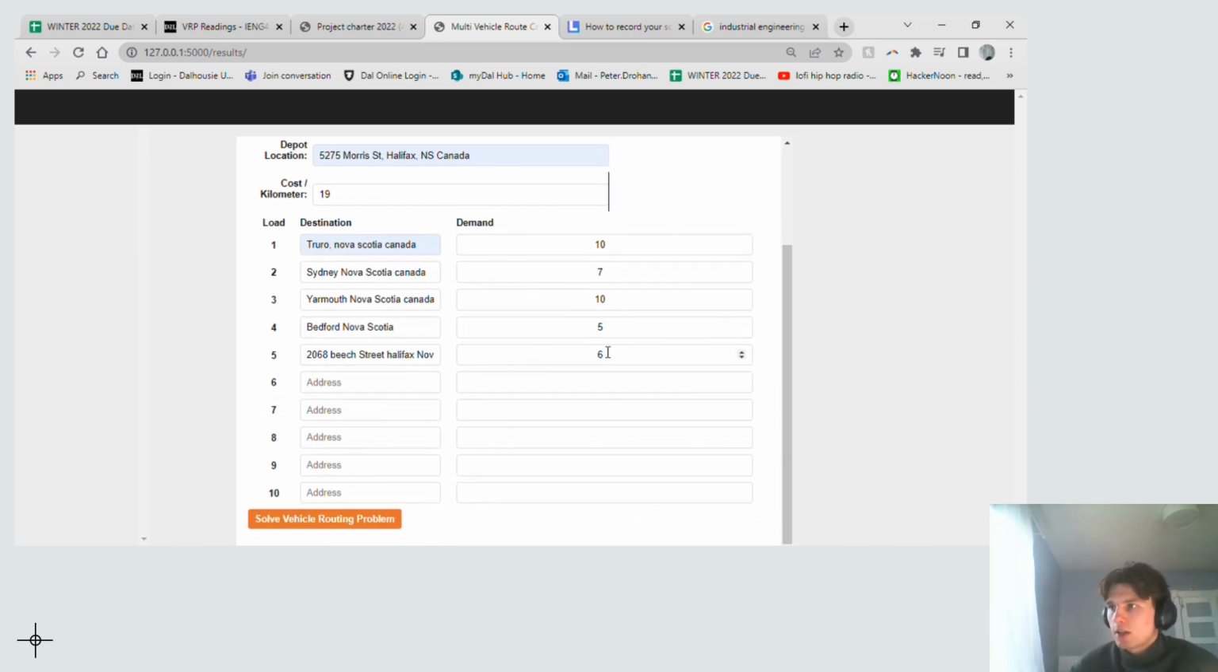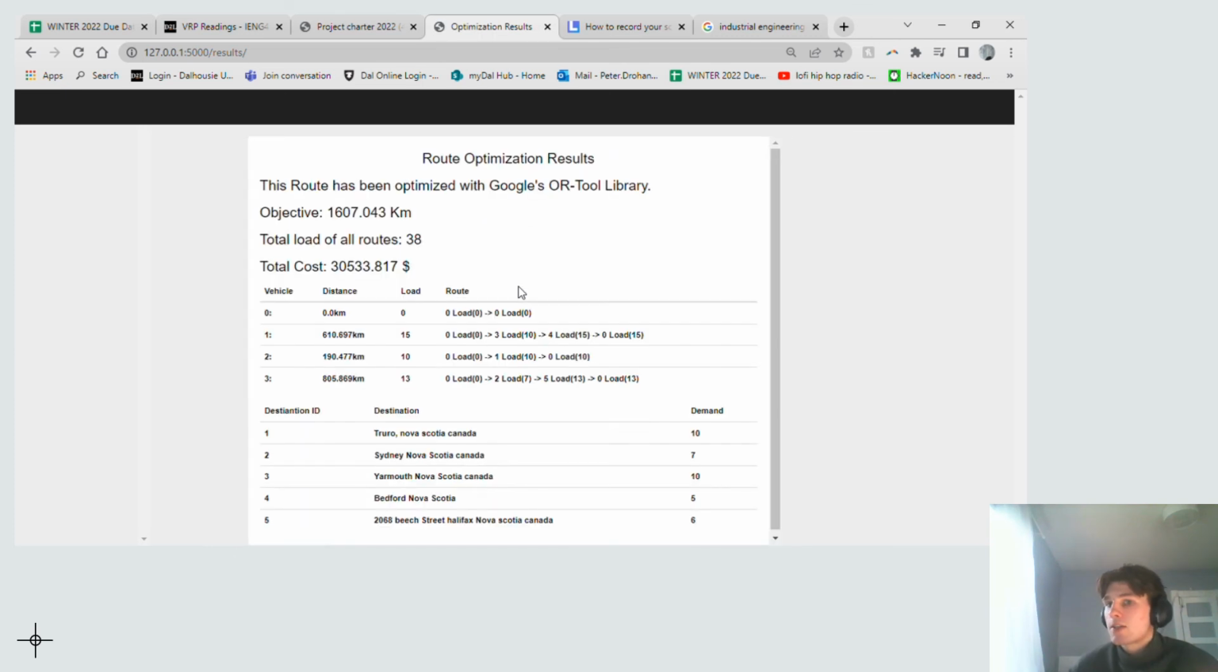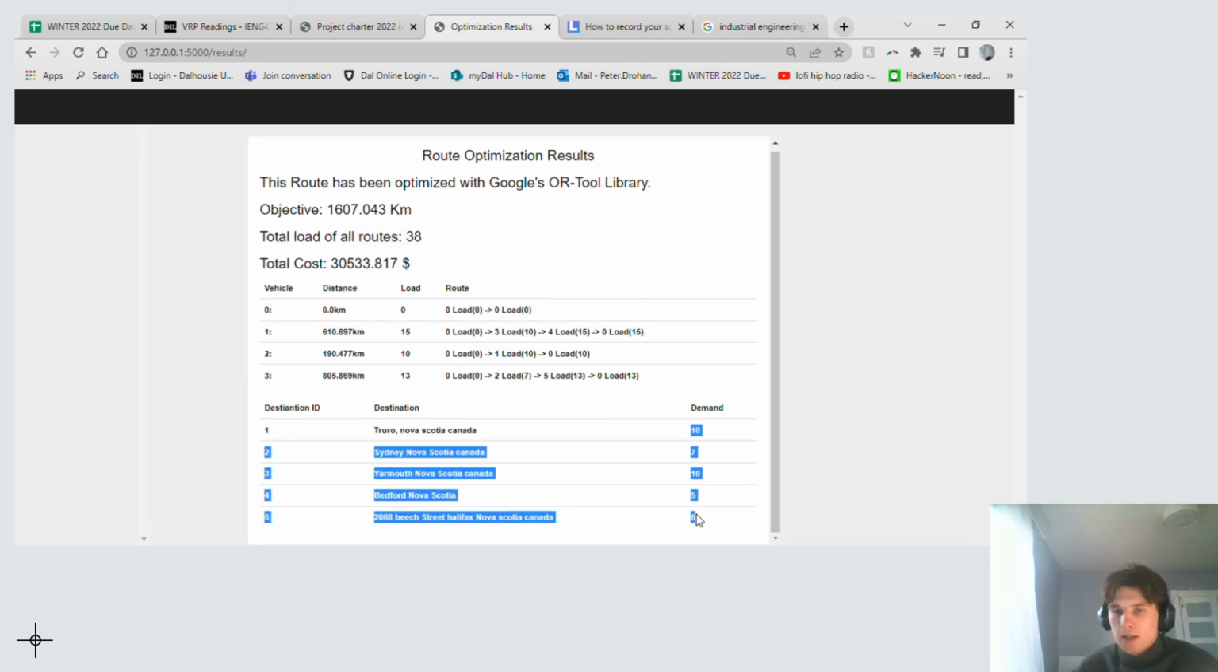And then when you click solve vehicle routing problem, it runs for a few seconds, hits the Google Matrix API, and then you can see the results that I already went over. So yeah, that's pretty much the tool. It's really repeatable, really usable. It only takes a couple seconds to set up.